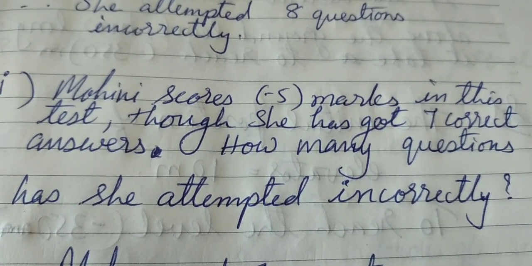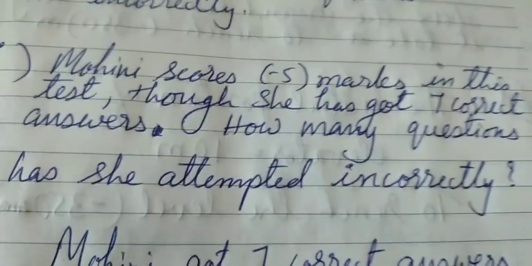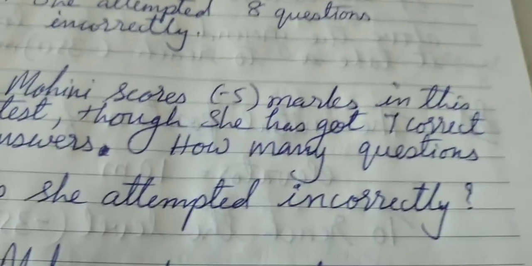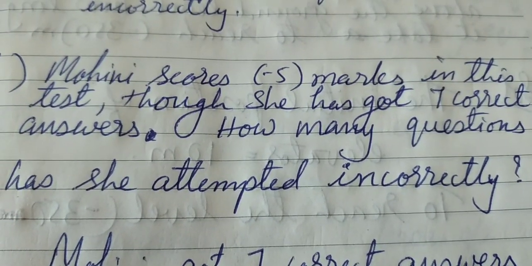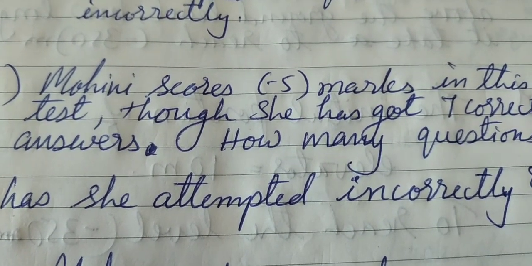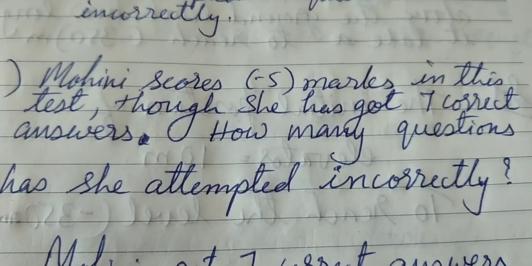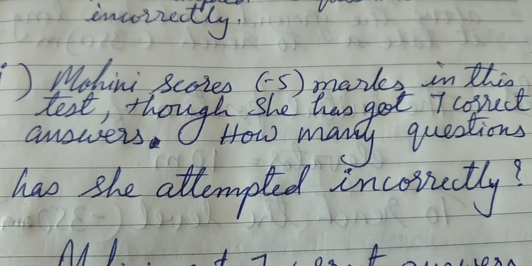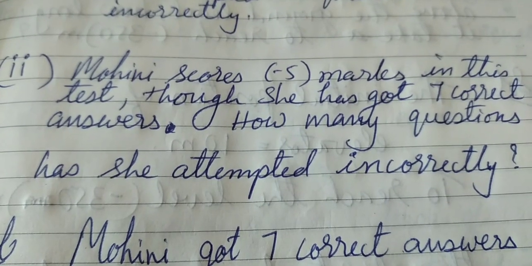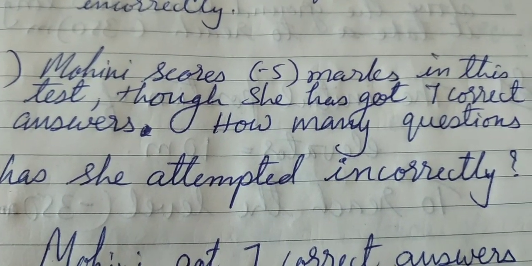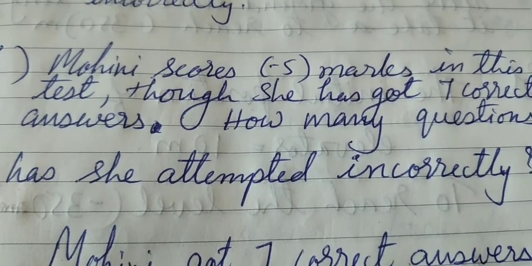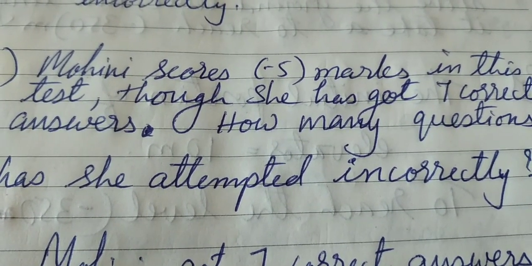Mohini scores minus 5 marks in this test, though she has got 7 correct answers. So total marks scored by Mohini is minus 5. She has answered 7 questions correctly. Now how many questions has she attempted incorrectly? Here you have to find out the number of questions she has attempted incorrectly, right?